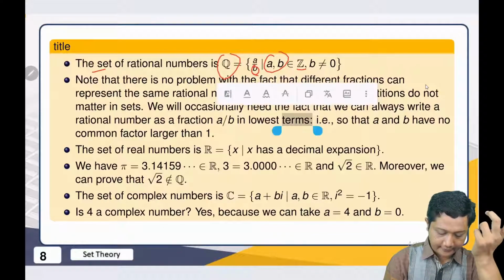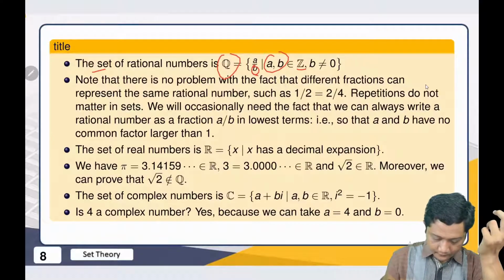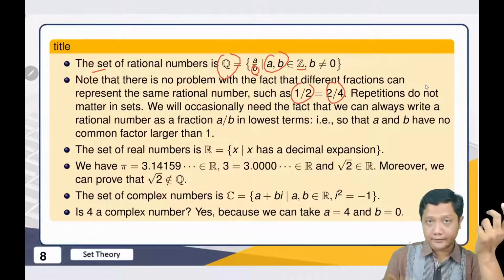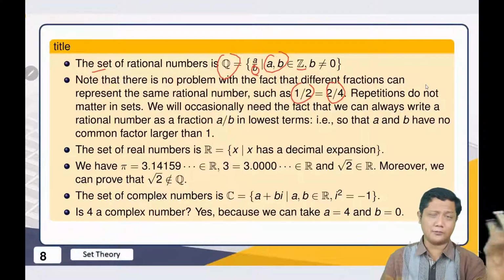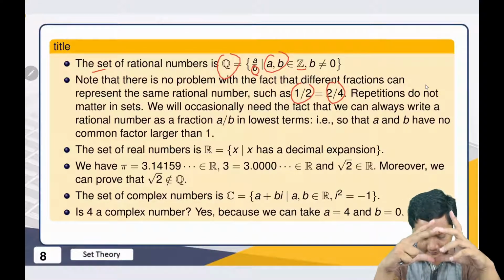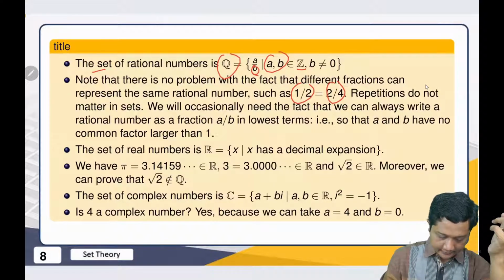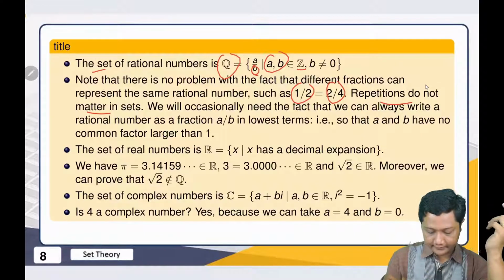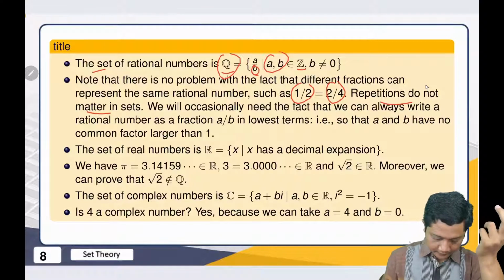Usually we represent it as Q, this Q. And we have no problem with the repetition, because as we know, a half is equal to 2 over 4 equal to 3 over 6 and so on. That's the same number in rational numbers. We don't care about the repetition. That's why this one should be okay for us.